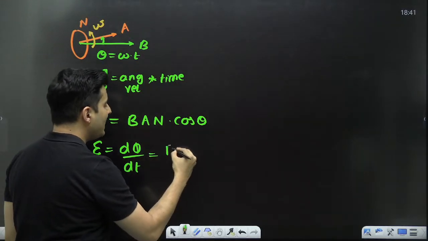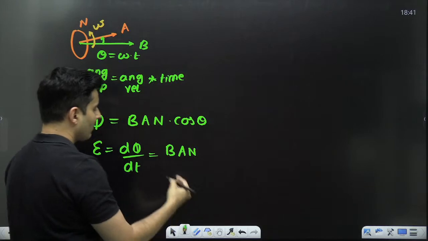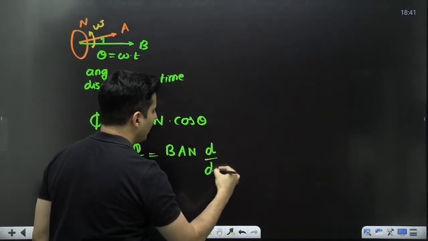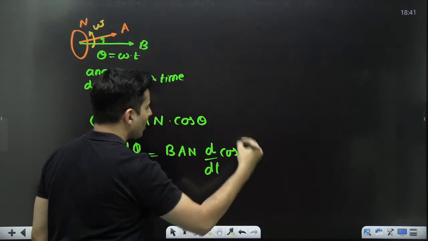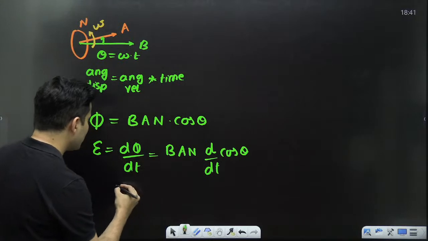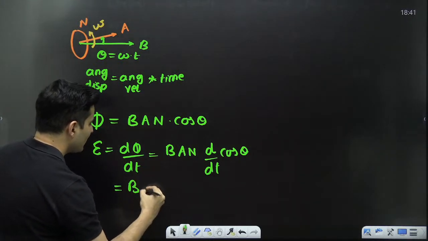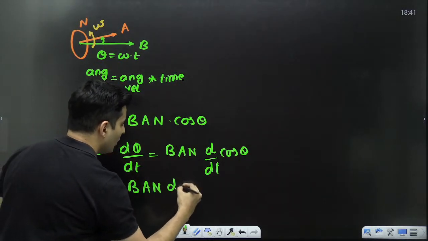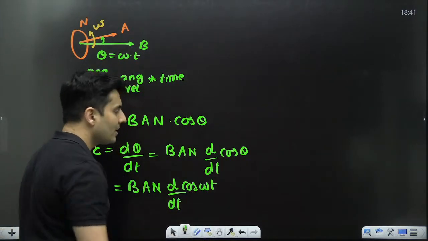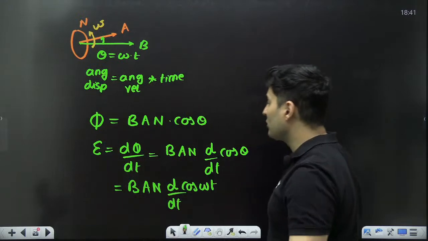So it will be BAN. All these are constants, so bring them outside. Only take the derivative of cos theta, because theta is changing. It is not constant. Now substitute the value of theta. So it will be the derivative of cos omega t.